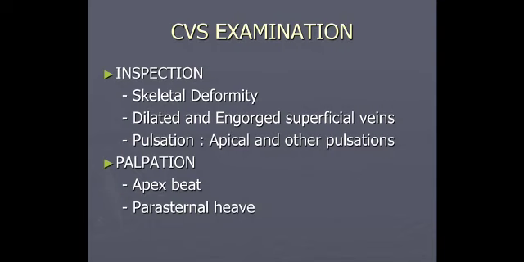Most of the time when we are doing palpation, feeling with the hand or touching, we need to confirm the inspectory findings. So what are the inspectory findings? Shape of the chest, abnormal pulsation which can be suprasternal or epigastric, veins on the chest wall, and apical impulse, and we confirm these with the palpatory findings.